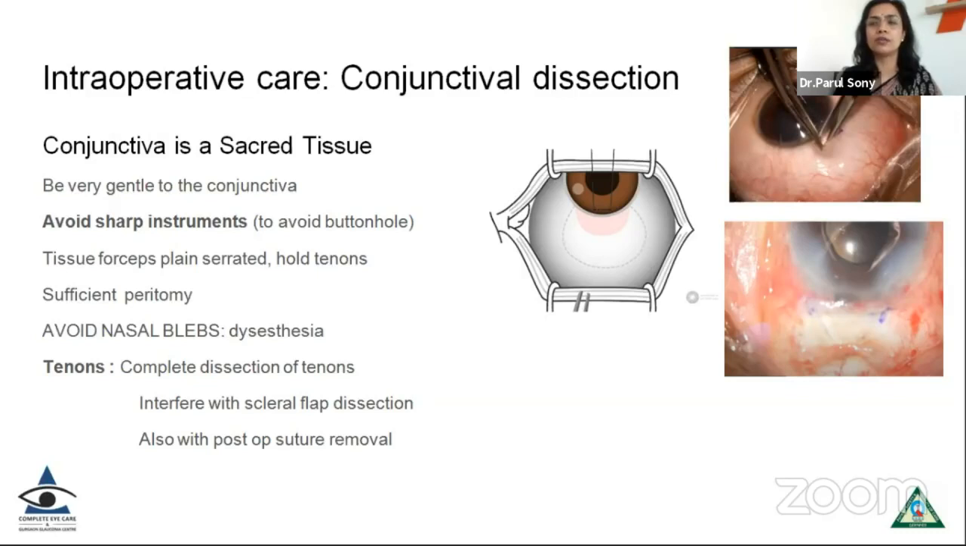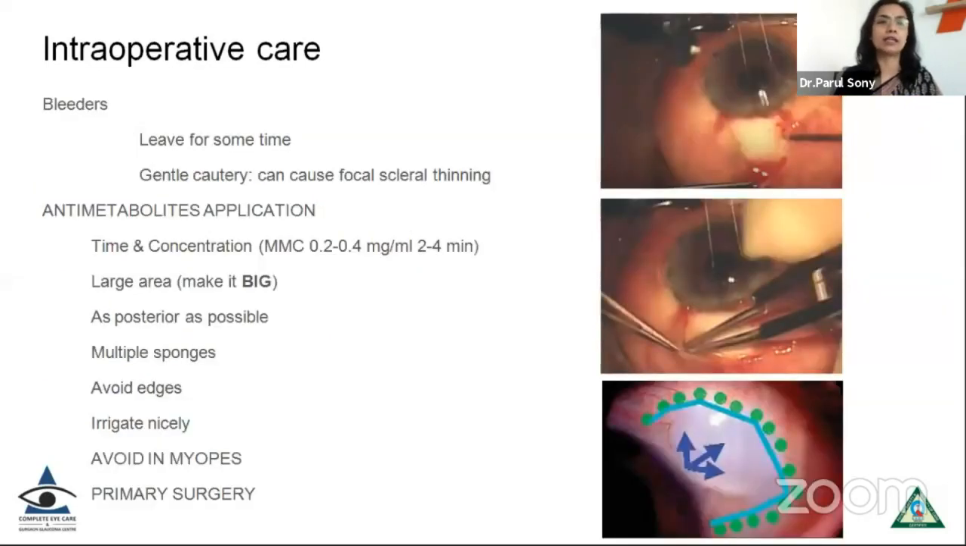Now, many times you plan to do a tenectomy. I don't prefer to do it. If you have tenons, achieve a good complete dissection of the tenons, because left-over tenon can interfere with the proper scleral flap dissection and also suture removal in the post-operative phase. And one can always use the tenons to hold, avoiding holding the conjunctiva directly. Now, once you've made the conjunctival flap, there are a lot of bleeders. You can leave them for some time. Many of them stop on their own. Otherwise, you can do a gentle cautery. Don't go in for very aggressive cautery. This can lead to a lot of scleral thinning.